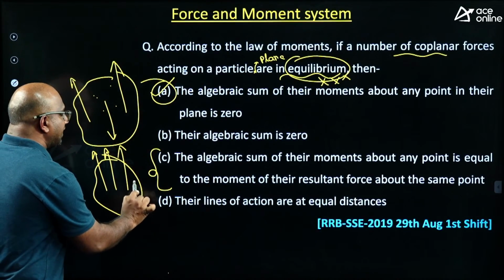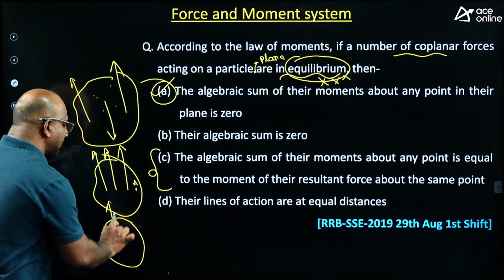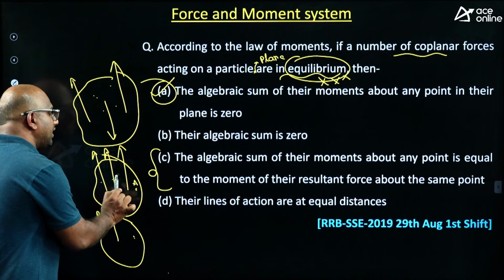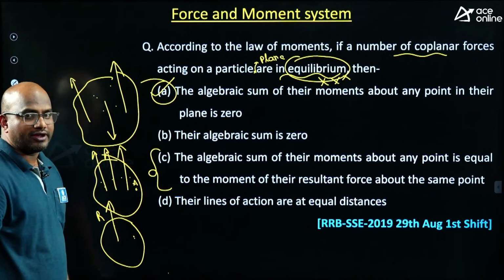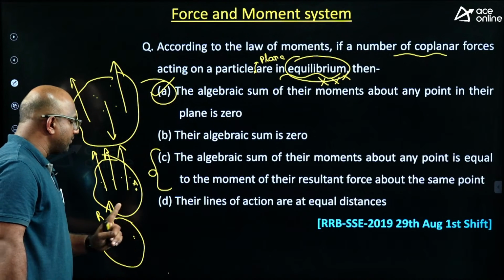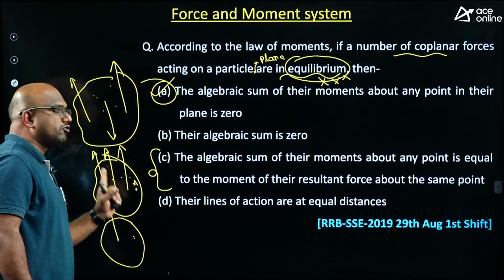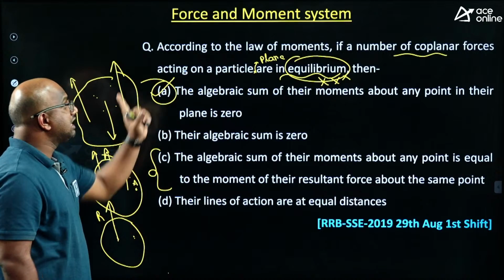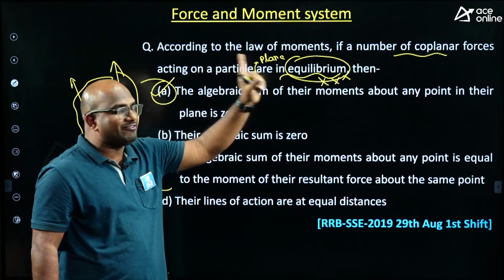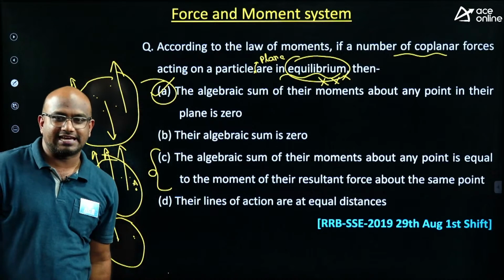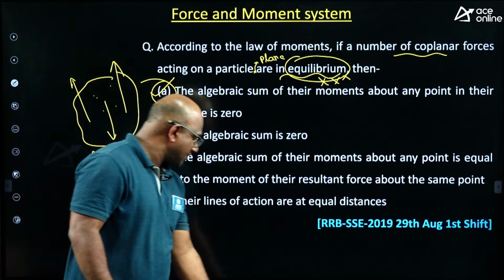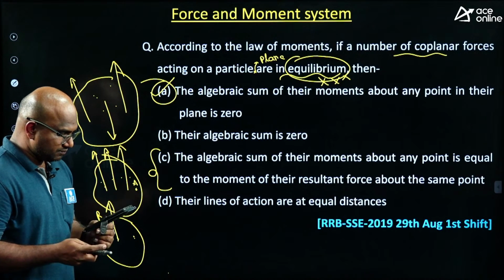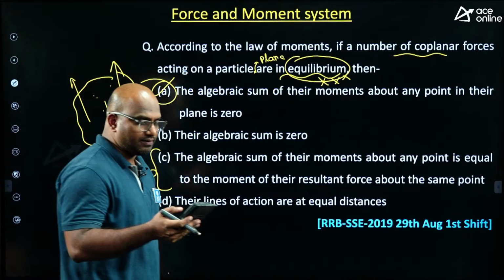then I am taking moment about A. Then I have one more resultant, guys, the resultant of all these three, and the moment of this resultant about this point must be equal to the moment of the individual forces about the same point. Getting answer? This is called Varignon's theorem, guys. But this is applicable if it is not in equilibrium. But the condition here is equilibrium, that's why we have to choose option A as the right answer. I hope this is clear, guys. Everyone? It's clear, guys, please respond.